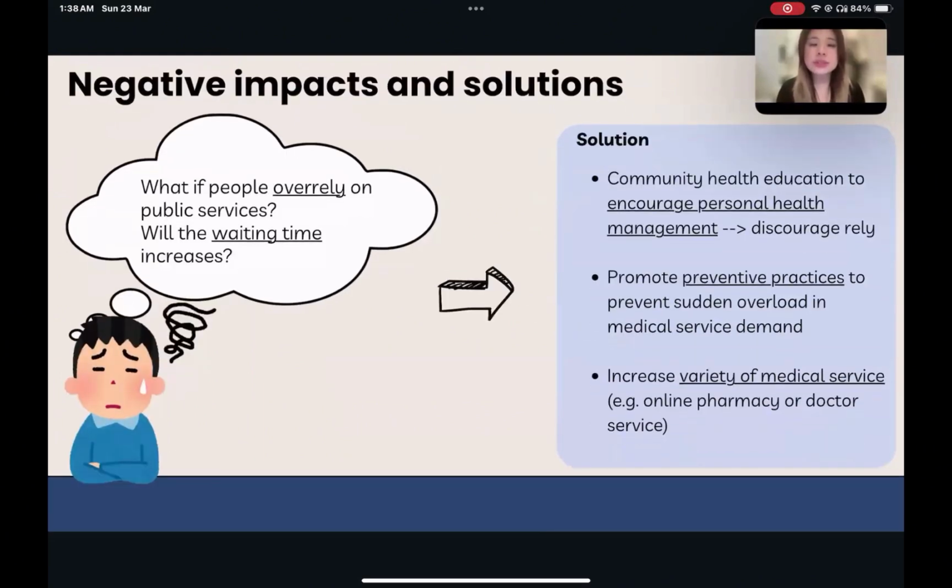Another issue is the risk of over-reliance on public services. Will the average waiting time be much longer? To mitigate this, community programs can promote preventive practices to avoid sudden overload of demand in medical services. Additionally, expanding the variety of medical services, such as online pharmacies, can alleviate pressure on physical healthcare facilities.